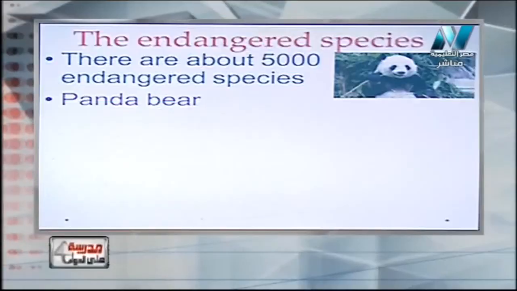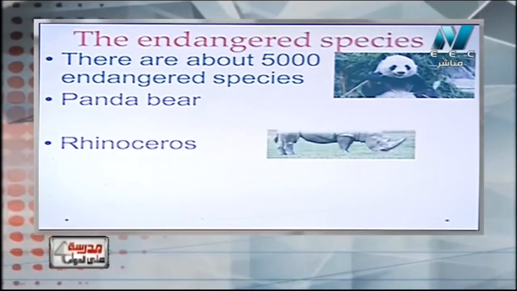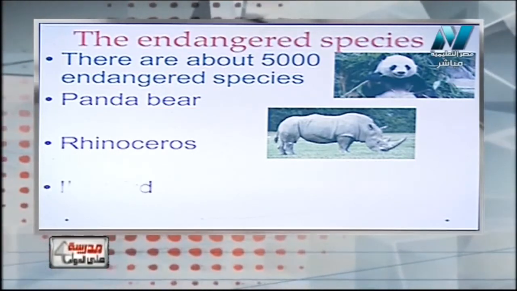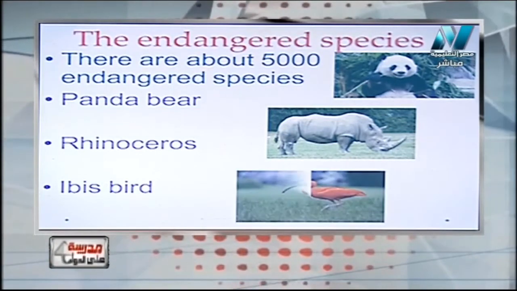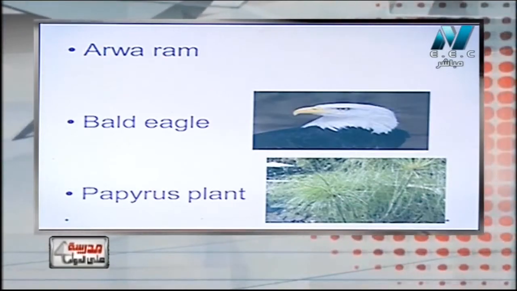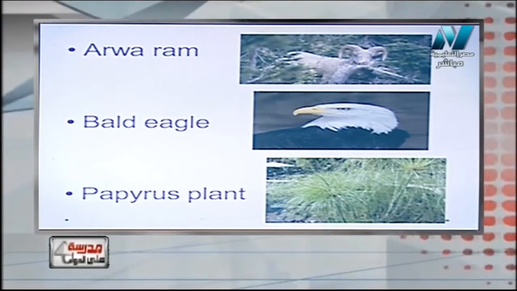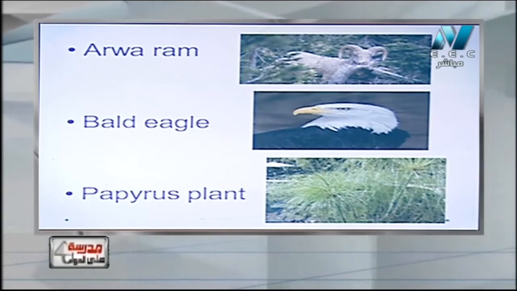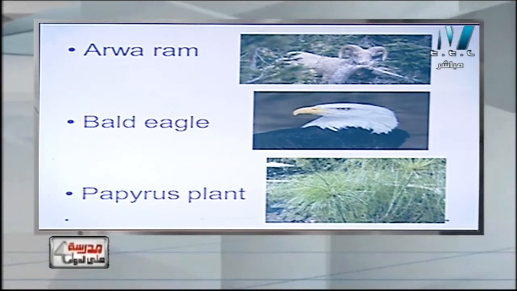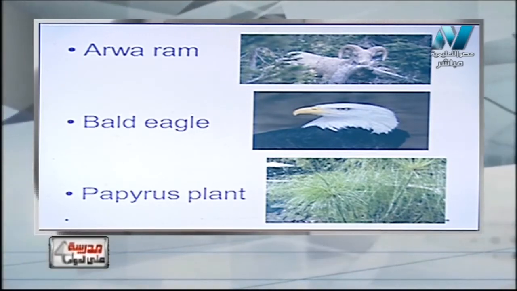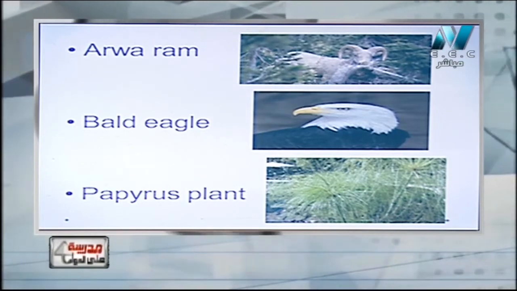As we said, the panda bear, the rhinoceros, which is endangered because of overhunting. The ibis bird, which lives in Aswan and is endangered because of the High Dam. We have also the bald eagle. It is endangered because it feeds on fish, and the fish were in polluted water, and so it eats the poisonous fish. And the papyrus plant, as we said, grows in the swamps, and we removed the swamps because they cause pollution.